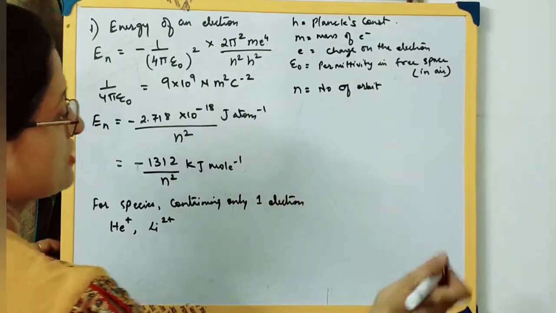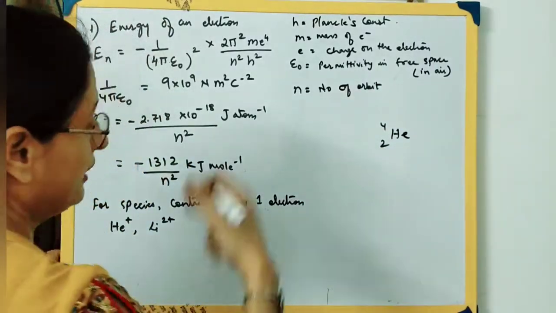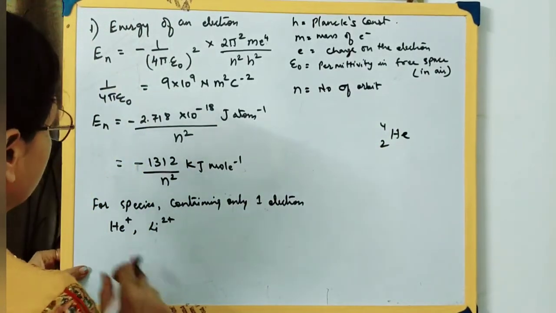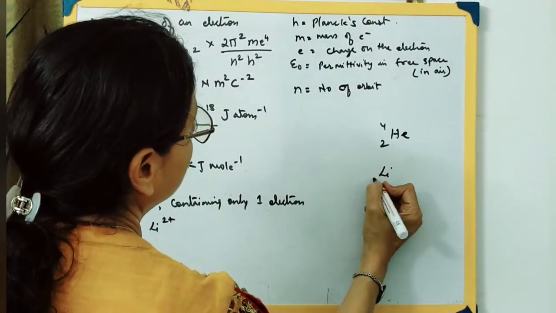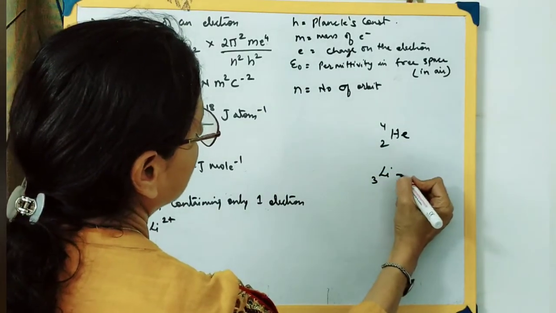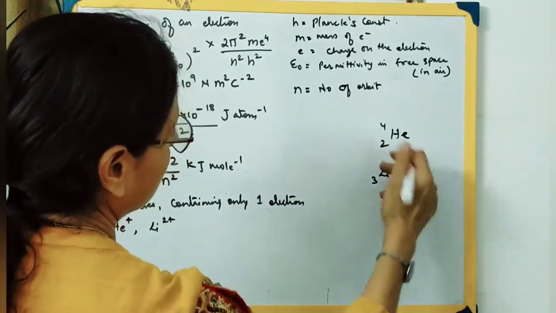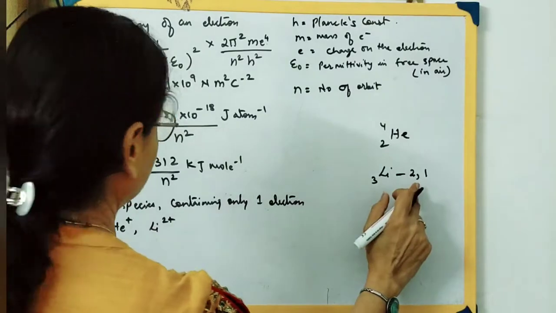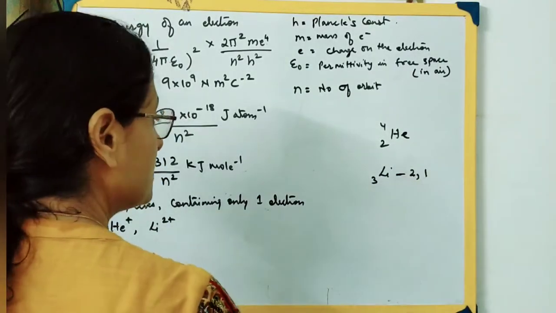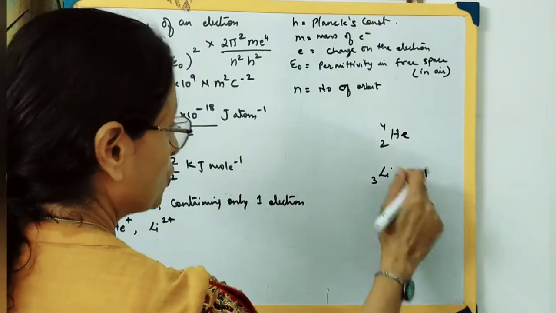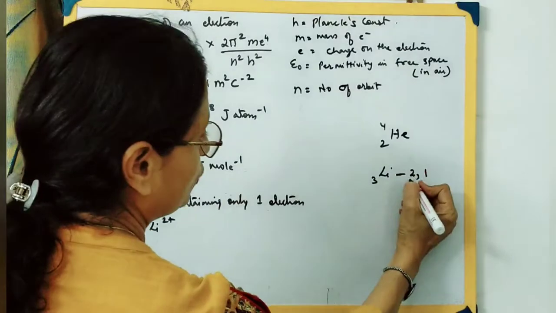Now He plus: we know helium has 2 electrons, and if it loses one electron, it gets one positive charge. Similarly lithium, whose atomic number is 3, has the electronic configuration 2, 1. If 2 electrons are lost, it will be left with one, so it gets the 2 positive charge, because there are 3 electrons in total.